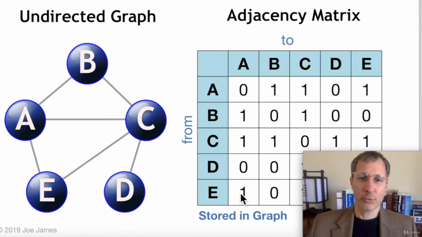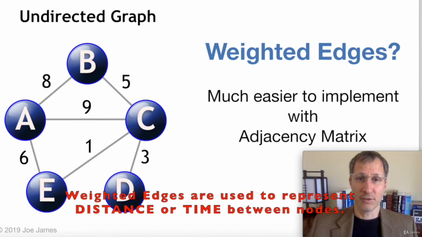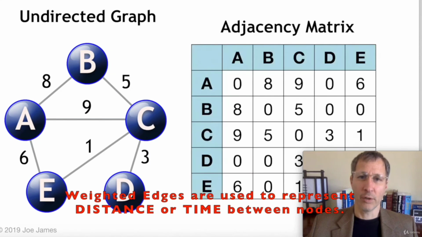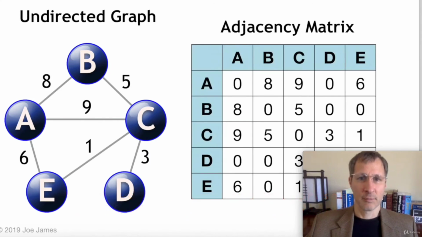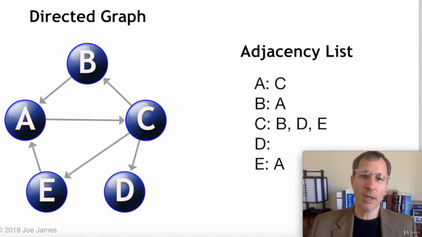And this 2D matrix would be stored in the graph object itself, so each vertex doesn't have to remember its own neighbors. Now, if you have weighted edges, it's much easier to implement this with an adjacency matrix. Why? Because instead of putting just a 1, you can put the weight in the matrix. In an adjacency list, you'd have to probably put a tuple, which includes the weight. In a directed graph, it's fairly easy to implement in either one of these. So in an adjacency list, you would just put the outbound edges from each vertex. So from A, you can see that A has an outbound edge to C. So we would list in A's adjacency list only node C.